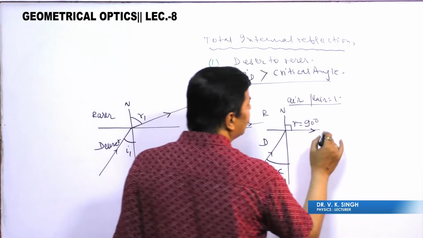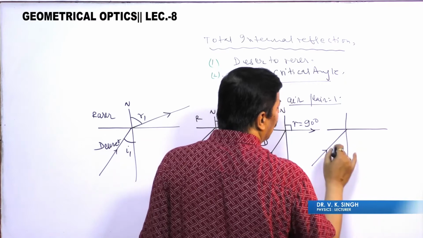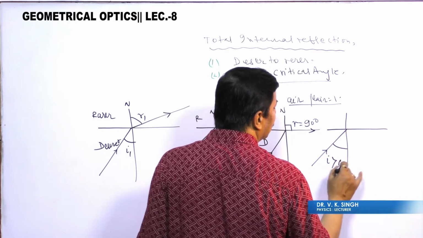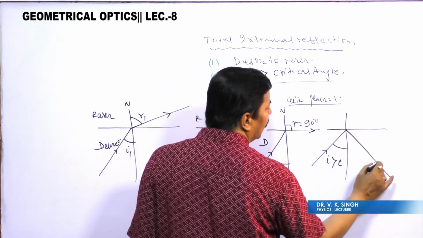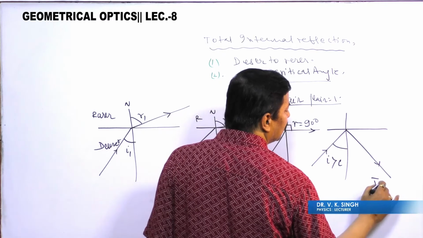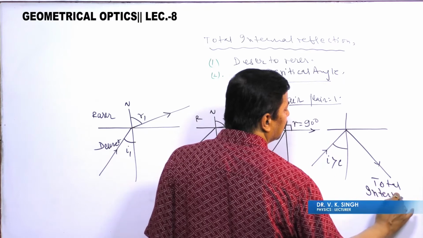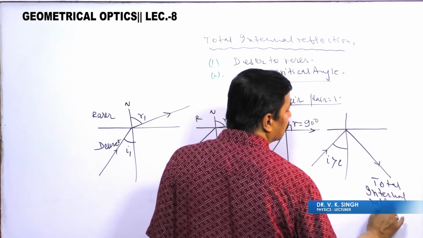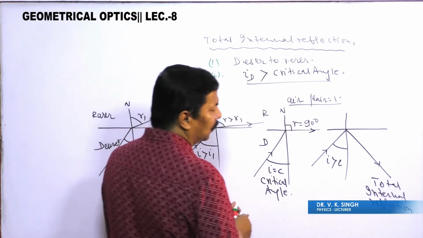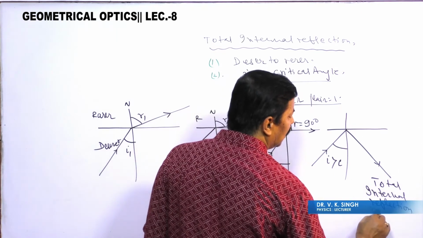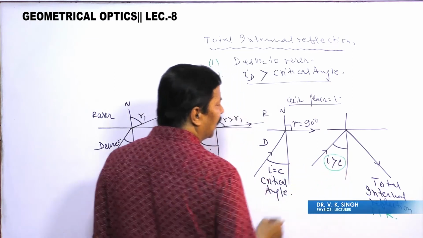Further, if I increase the angle of incidence here, if the angle of incidence I is greater than the critical angle, then the ray of light will come back in the same medium, and this phenomenon is known as total internal reflection, or in short we call it TIR. This condition has to be satisfied.